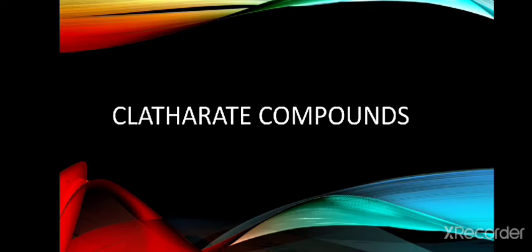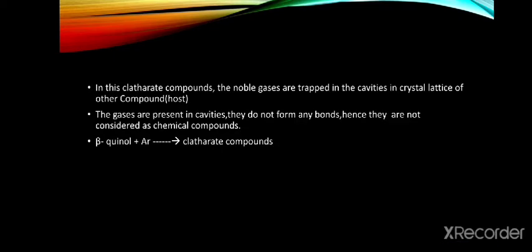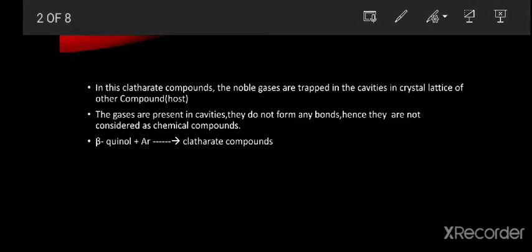Now we are discussing the clathrate compounds. In these clathrate compounds we have host-guest interaction. Noble gases like argon, krypton, xenon, these three are used as a guest, and the remaining compounds are used as a host. In a clathrate compound, noble gases are trapped in the cavities in the crystal lattice of the host.